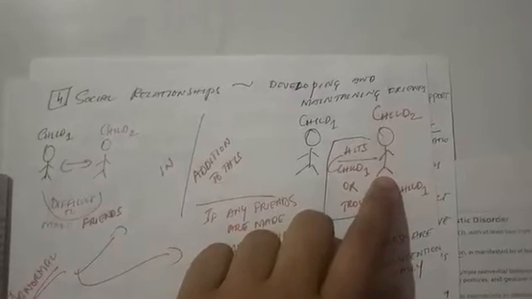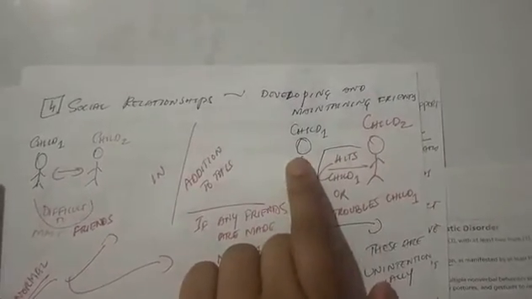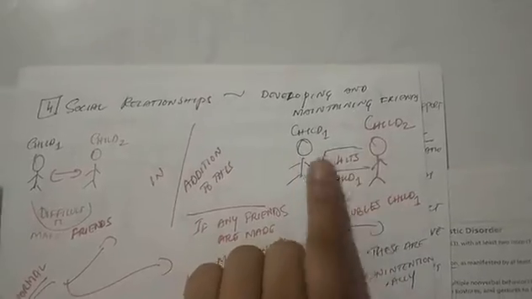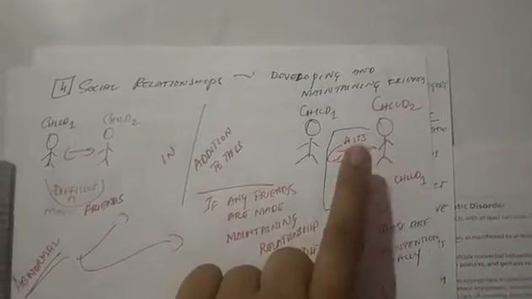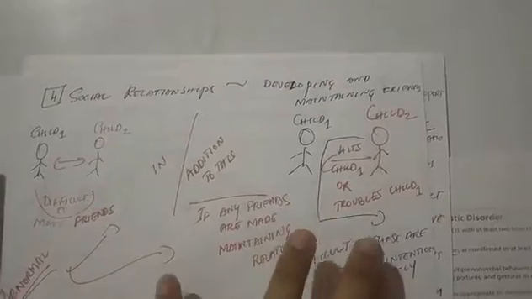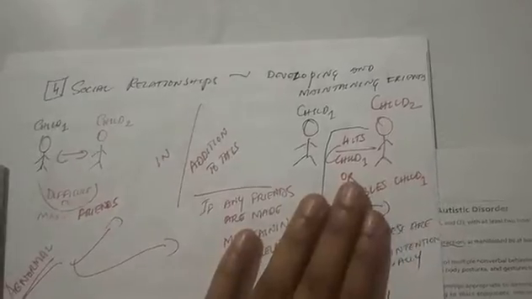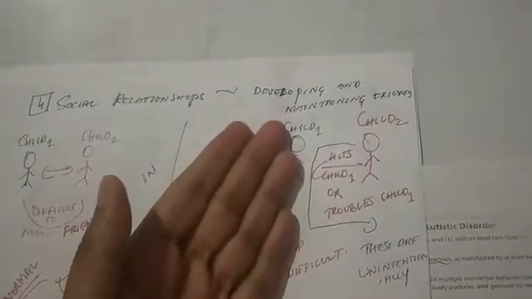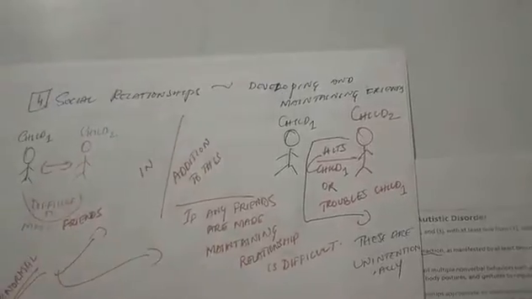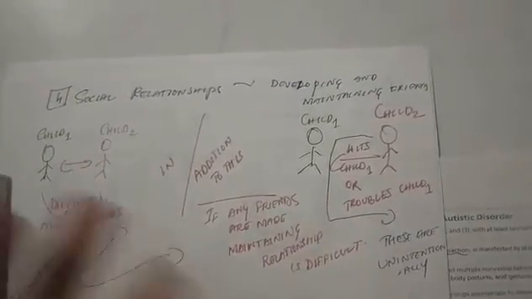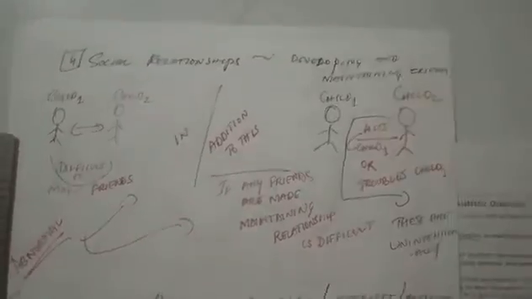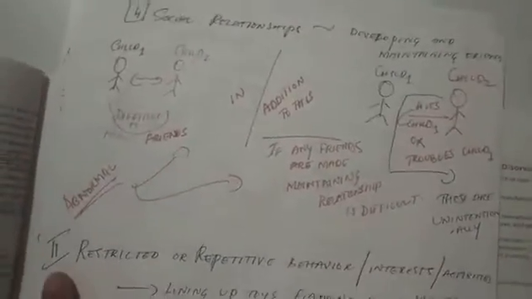So for example, here child 1 makes friendship with child 2. Child 2 might have developed friendship initially, but then hits back at child 1 or troubles child 1. So the maintaining of the relationship is broken down here. These things are very unintentional. The child doesn't do this intentionally. It is unintentional, which this child would definitely not know. And children, if they are not pleased with something, do not go back to those things. It's natural.